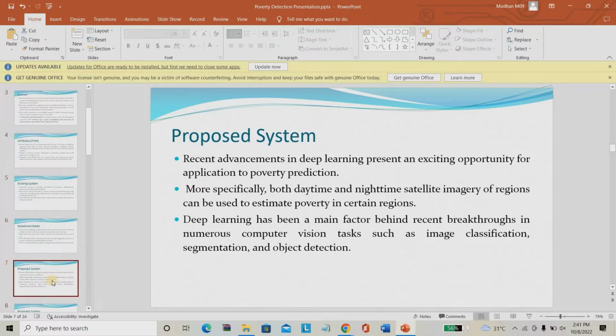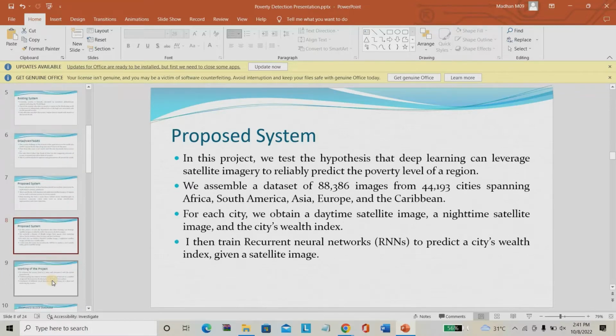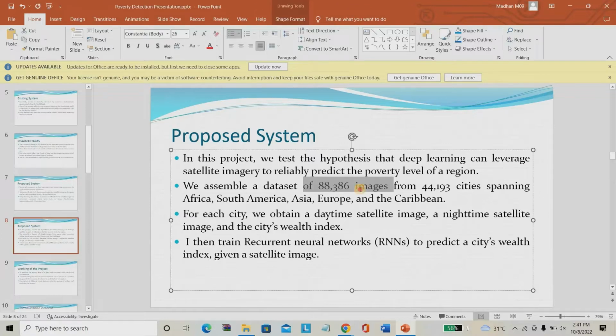In the proposed system, as I mentioned earlier, we are going to use completely satellite imagery as well as nighttime imagery. From that only we are going to work. The dataset already contains 88,000 images for training each city.